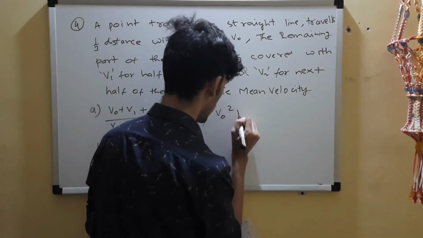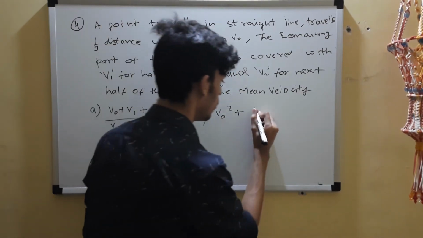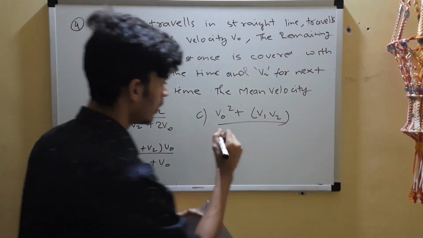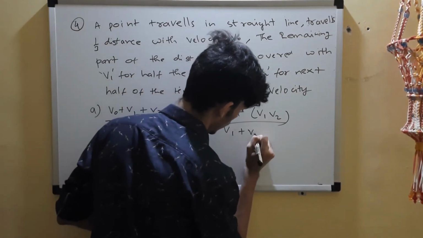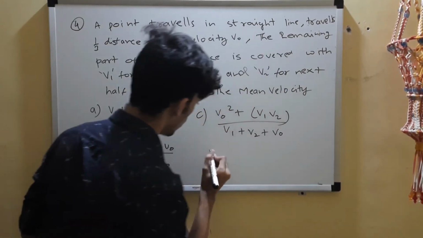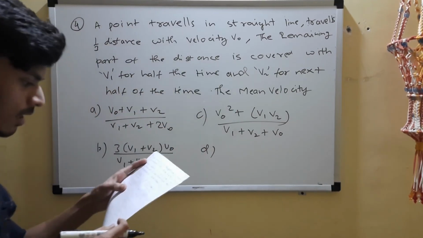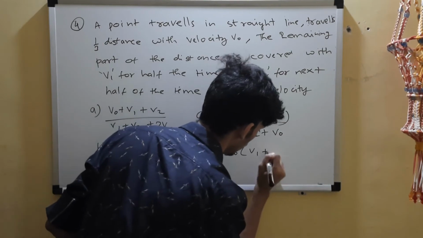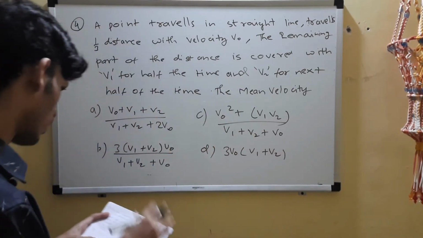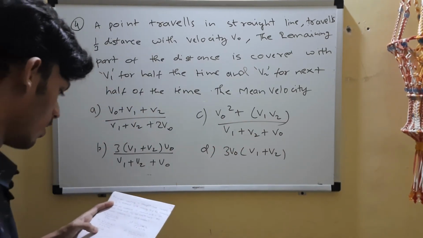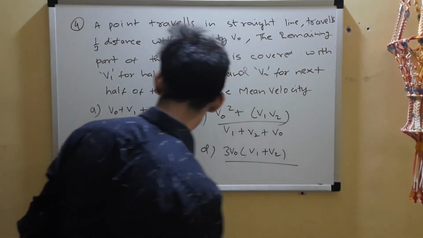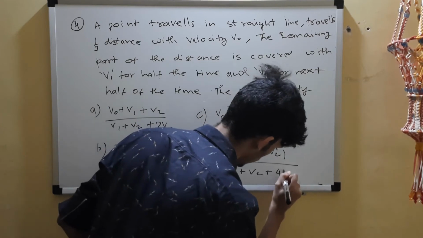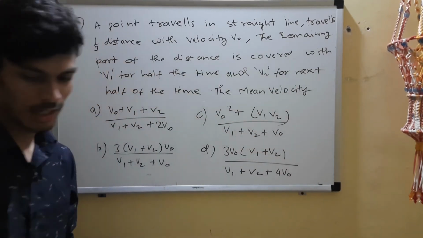Or is it (v0² + v1v2)/(v1 + v2 + v0), or D, is it 3v0v1v2/(v1 + v2 + 4v0)? You can try that out.